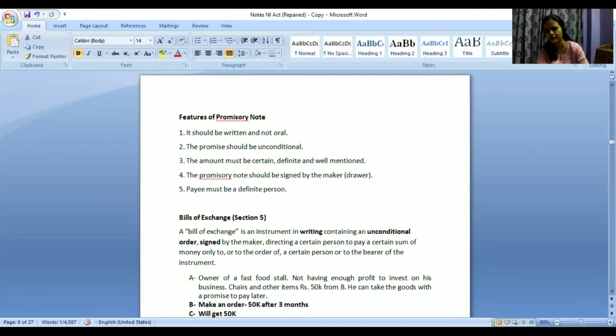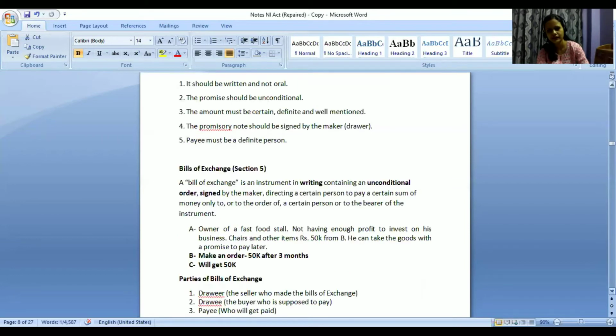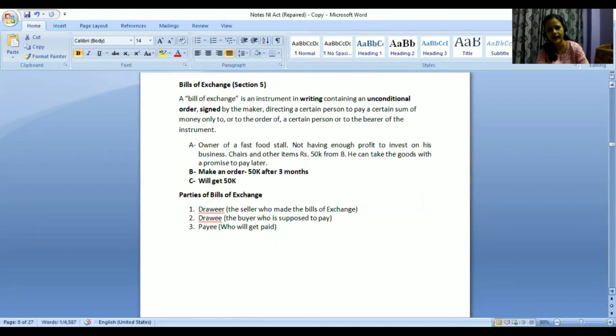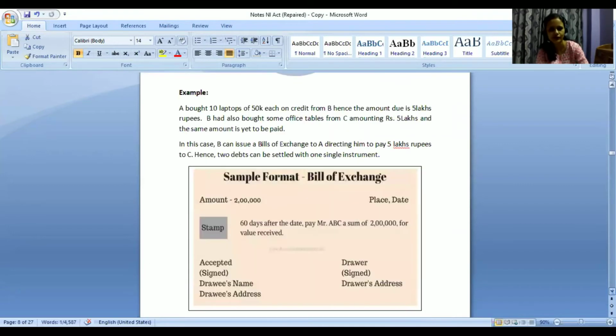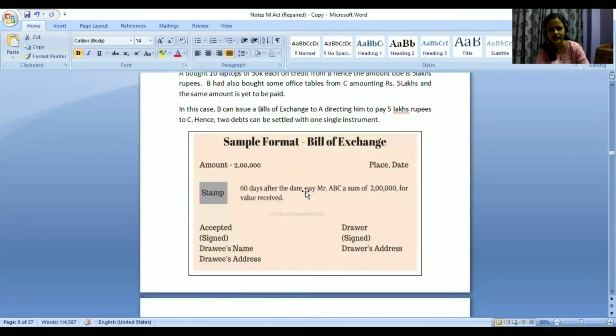But in case of bills of exchange, the other person will direct that you need to give me this much amount of money. So 60 days after this date, pay this much amount of rupees to this person for value received, for whatever service or goods you have received.